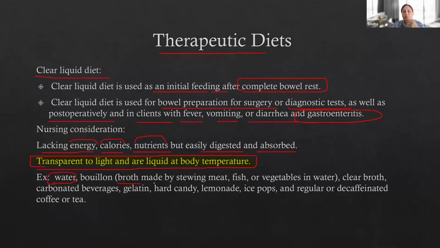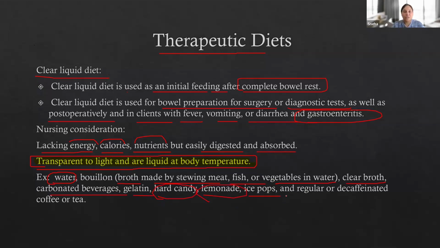Bouillon, that is broth made by stewing meat, fish, or vegetables in water. So basically broth means it's water. If you're boiling any vegetable, whatever water is there, if you drain out that water, that's called broth. Clear broth or carbonated beverages, gelatin, hard candy, because if you suck on hard candy, that's a liquid, that's water. Lemonade, ice pops or popsicles.